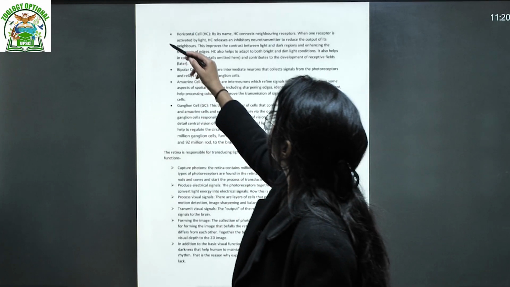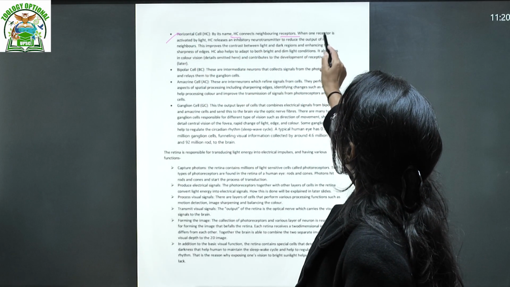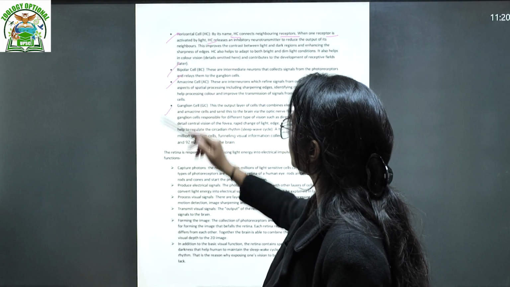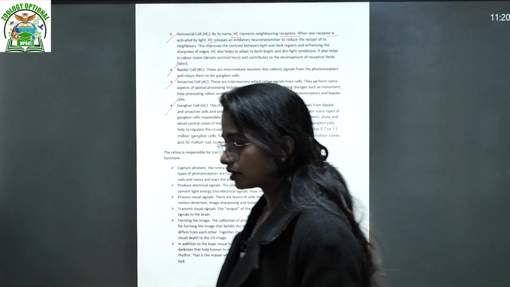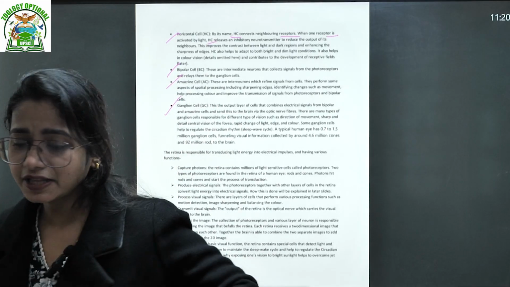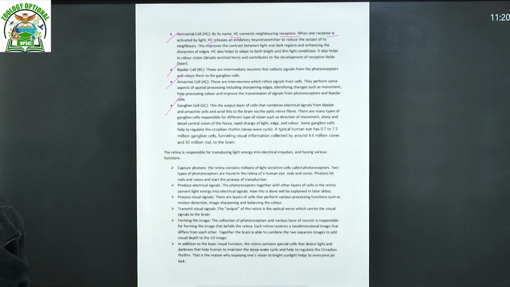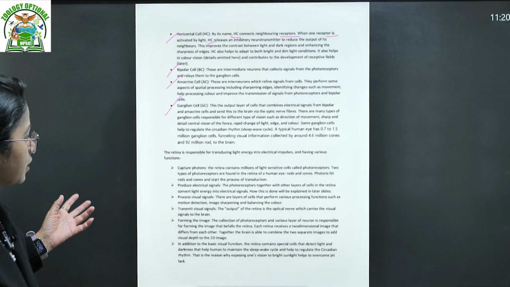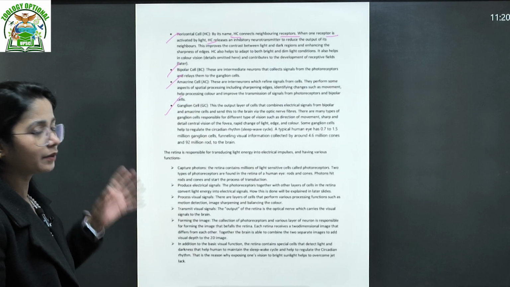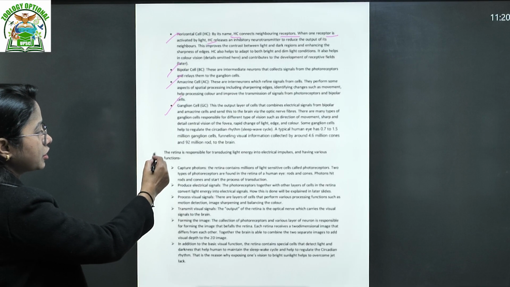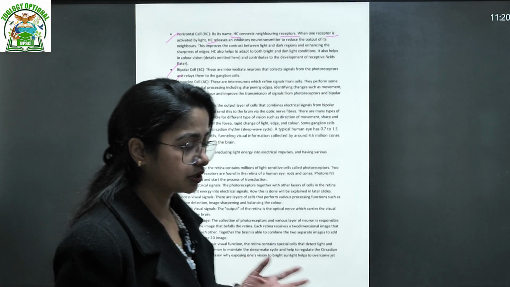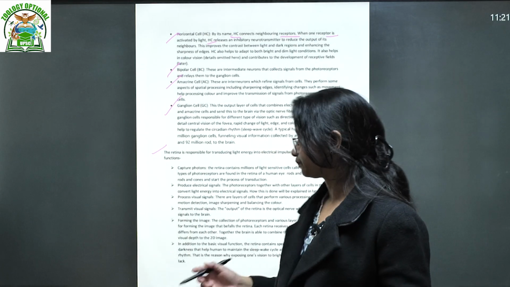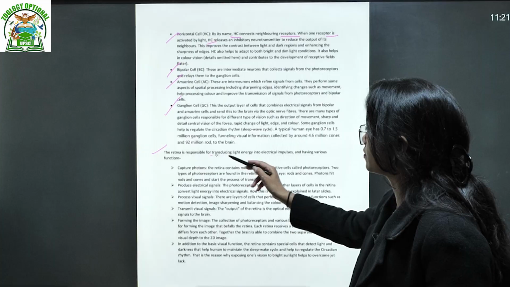Then the horizontal cell, HC, connects the neighboring receptors when one receptor is activated. Then the bipolar, amacrine, and ganglionic cells. This PDF actually covers detailed information on every structure, which is almost difficult to elaborate point by point in the video. This video is just about how you will write the structure when such a question comes. Then again, the retina is responsible for transmitting light.